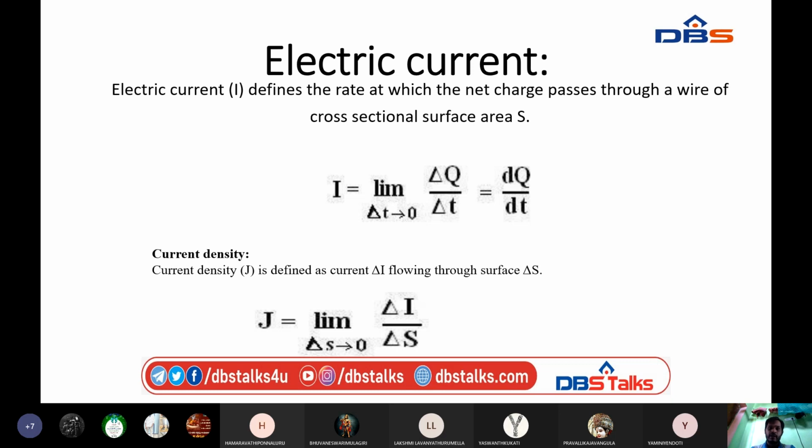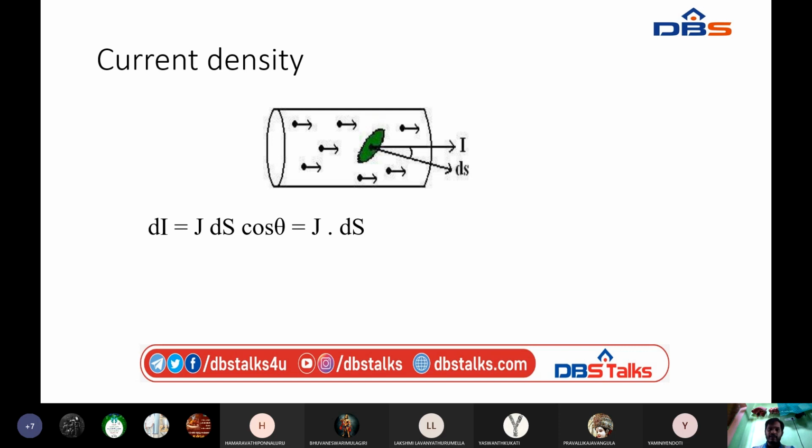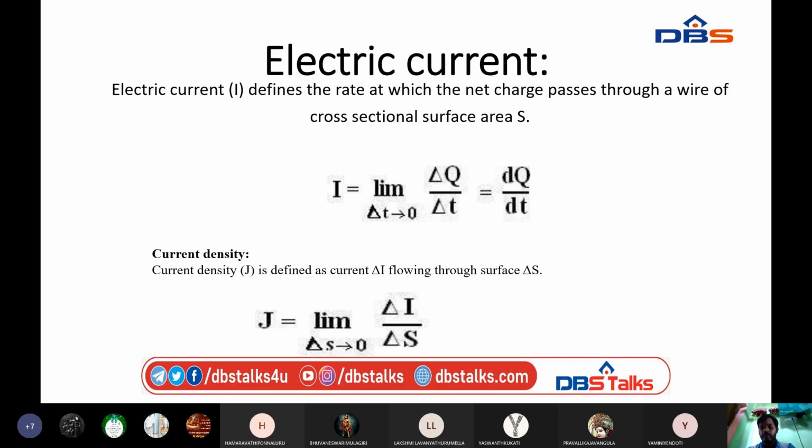Next we will see the current density. We have already seen electric flux density and charge density. Charge per unit area is the charge density. Flux per unit area is the flux density. Similarly, current per unit area is current density. Listen here, current per unit area is current density.